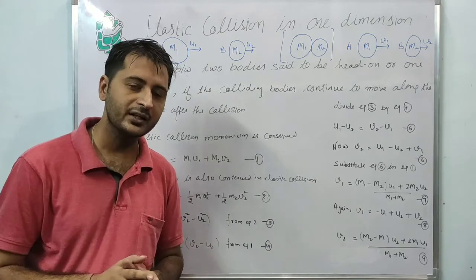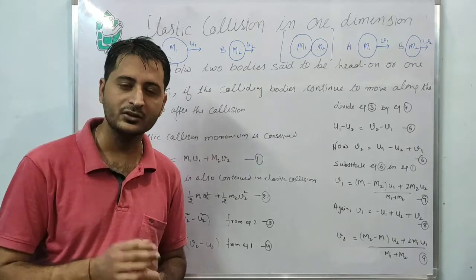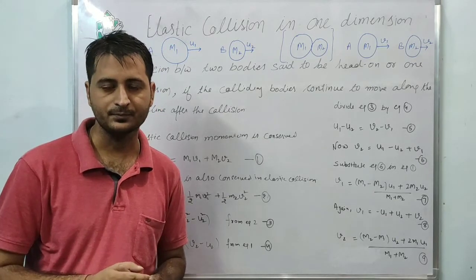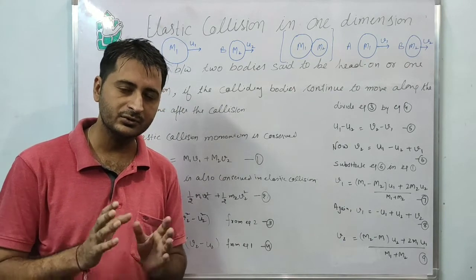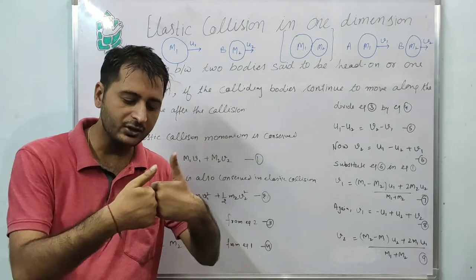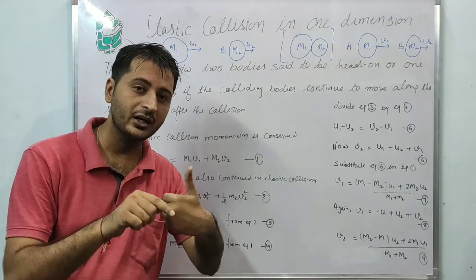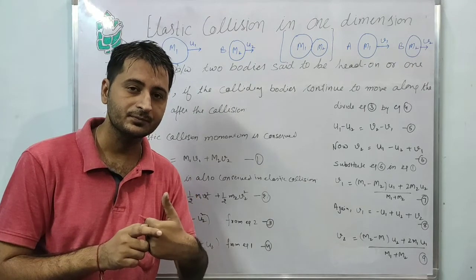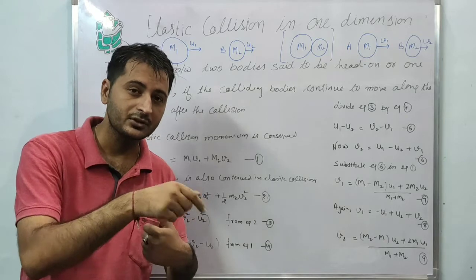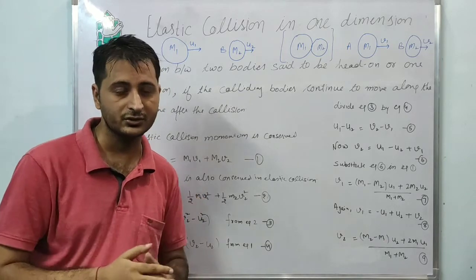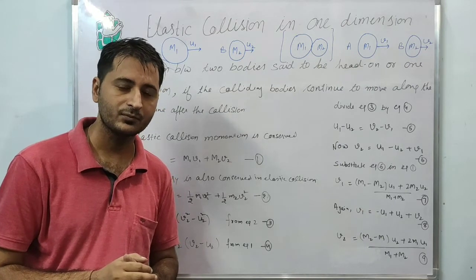We have classified collisions into two categories. First, the elastic collision. Second, the inelastic collision. In an inelastic collision, when the two bodies interact with each other, the momenta of the two bodies are conserved, but the kinetic energy is not conserved. This kind of collision is called an inelastic collision.